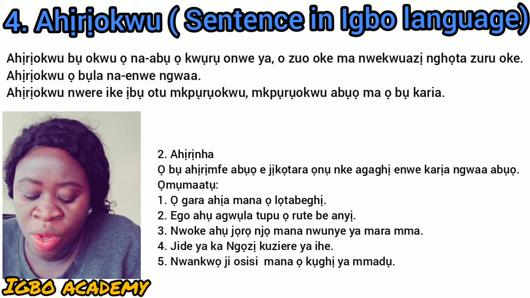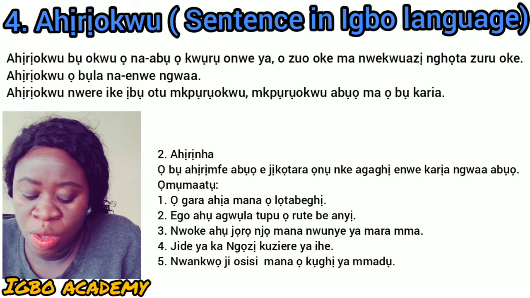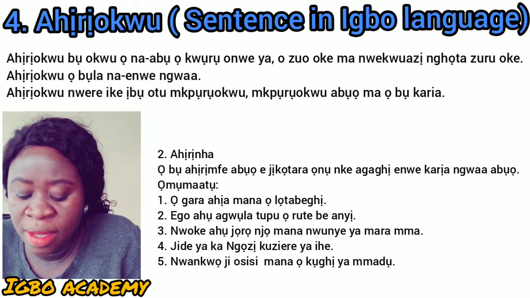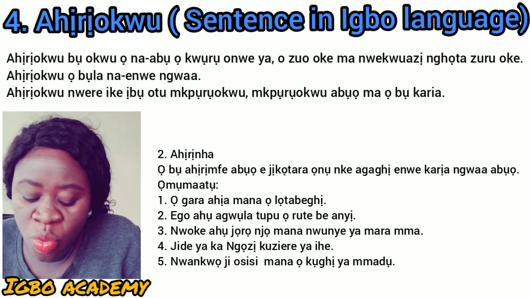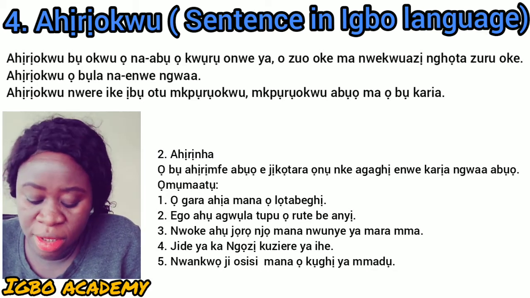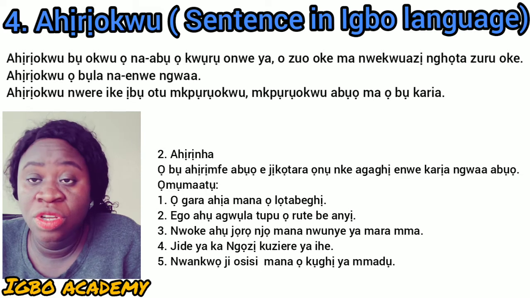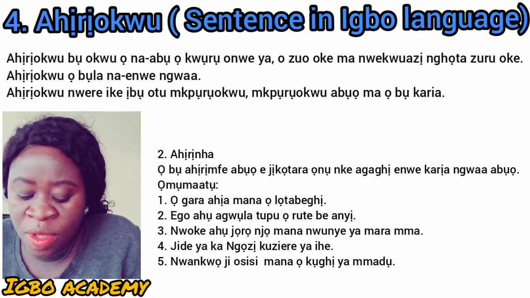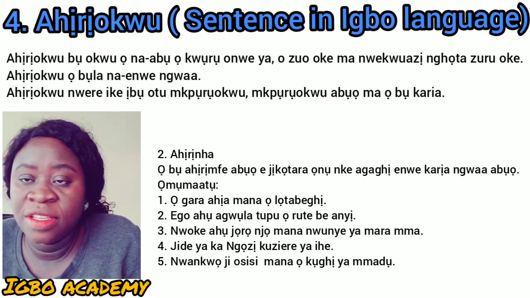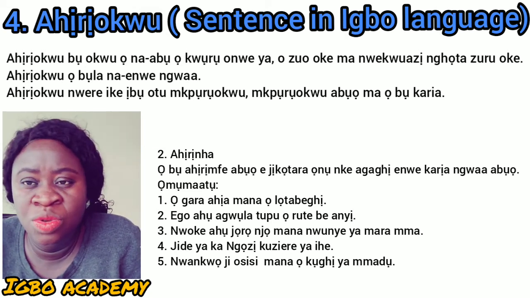Number 3, example. Nwoke ahụ jọrọ njọ mana nwunye ya mara mma. So nwoke ahụ jọrọ njọ is one simple sentence. Nwunye ya mara mma, one simple sentence. Nwoke ahụ jọrọ njọ means that man is ugly. Nwunye ya mara mma, his wife is beautiful. So mana is a conjunction that is used to link the two simple sentences.